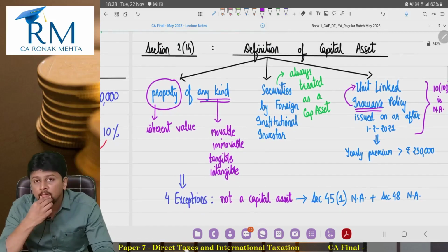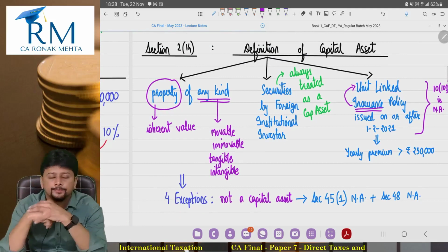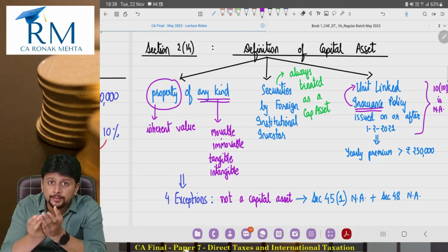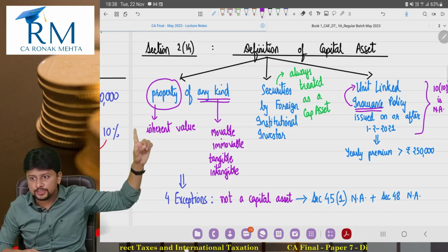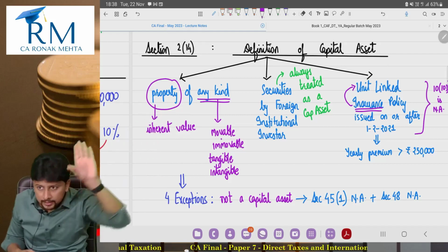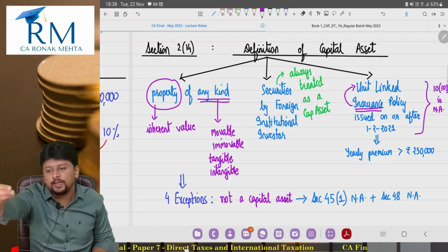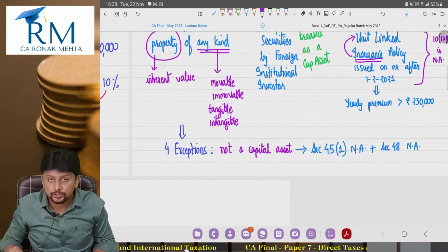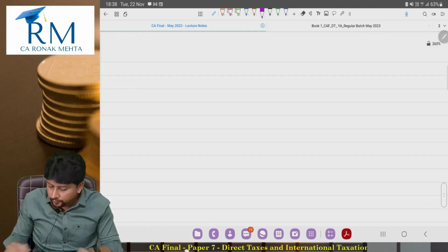Now the definition is actually not complete. See, the second part of the definition, securities, there is nothing to study. The third part of the definition, I told you we will be studying in depth, but later on. So now where we have to focus is on that first part. The second and third we are going to study later on. This first part is where we need to focus right now. Property of any kind held by the assessee. Okay, 4 exceptions. Now let's focus on these 4 exceptions.